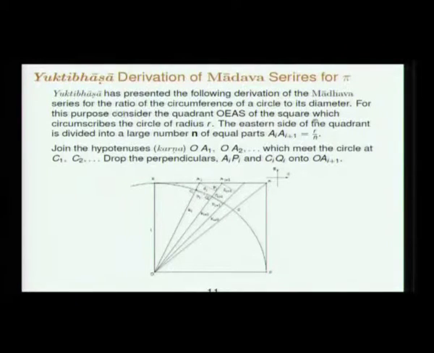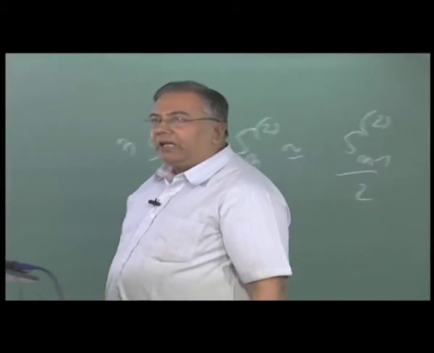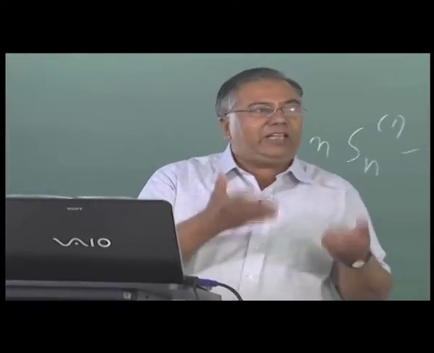So what is the derivation of the Madhava series? You take this quadrant of a circle, the circle is of radius r, and draw this square that circumscribes the circle. Now for this quadrant, this side of the square EA is the same as the radius. So you have a square of side r. Now divide this side into n equal parts. We are not dividing the arc into n equal parts, we are dividing what we today call the tangent. That is the beauty of Madhava's derivation, that it gives you a nice formula that you can handle for the length of this curve.